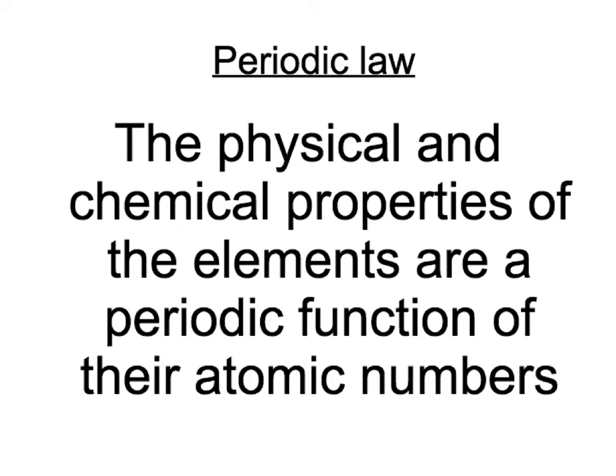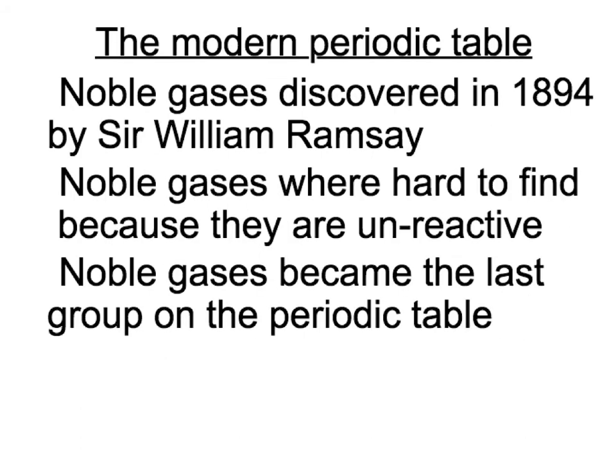And so this is where the periodic law came from: if you arrange these basically in groups of 8, the physical and chemical properties of the elements are a periodic function of their atomic numbers. They did eventually add the noble gases. They discovered them, and they were really hard to find because they are unreactive. That's why they're called the noble gases. They don't associate with all the lower elements. And that was the last group.